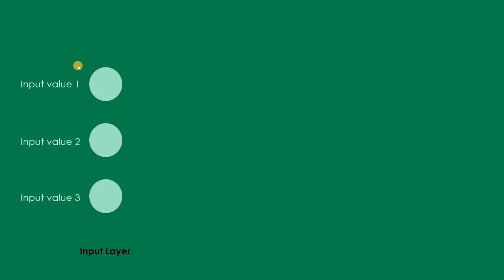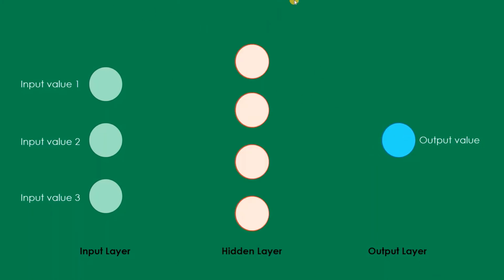So now this is, for example, a binary classification problem. You're going to have three inputs, for example x1, x2 and x3, and you expect some kind of binary output value. So this is known as the input layer and this is known as the output layer, and this circle represents a neuron. So these are three neurons and this is one neuron that is going to have the output value, and in between we have this hidden layer of neurons.